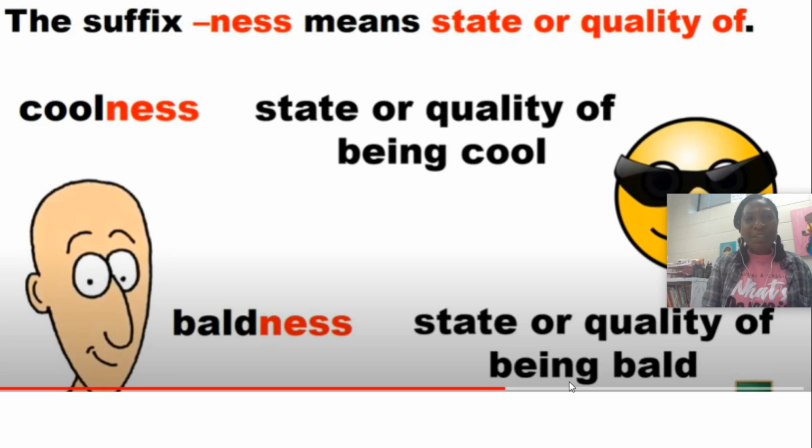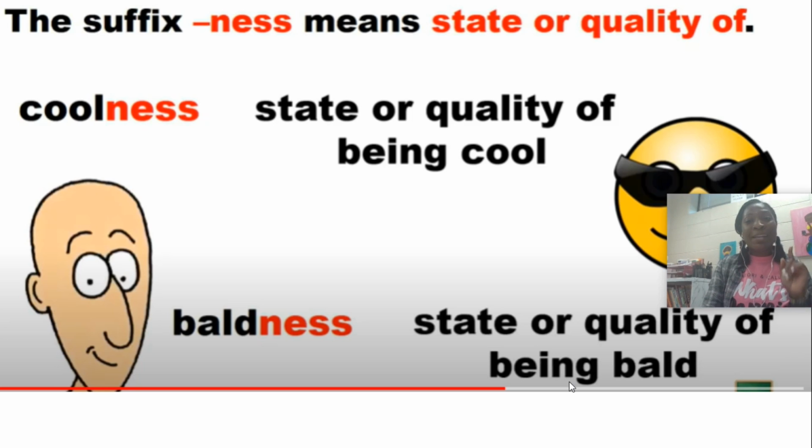All right, so here's another one, coolness. Sometimes I think I'm a little cool, okay? So coolness, state or quality of being cool. Baldness, my brother, he's bald. So his head is kind of like the man. So that's the state or quality of being bald. Okay. So when one person has no hair, they are bald. So their baldness is the state or quality of them being bald.